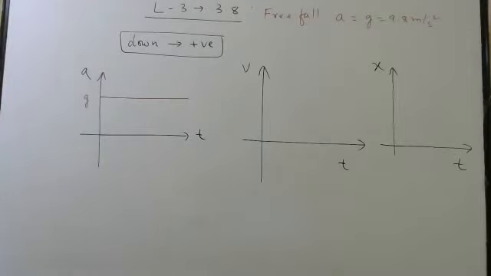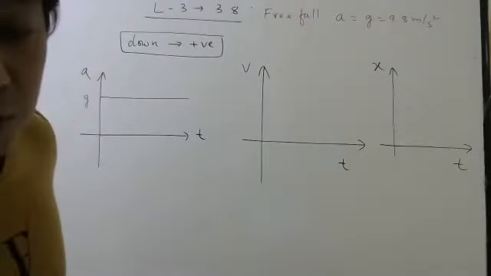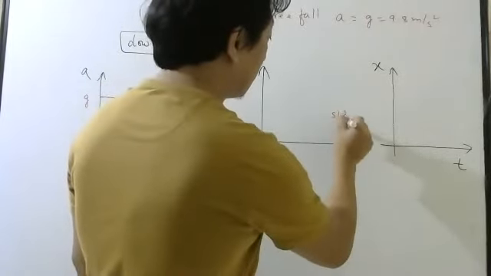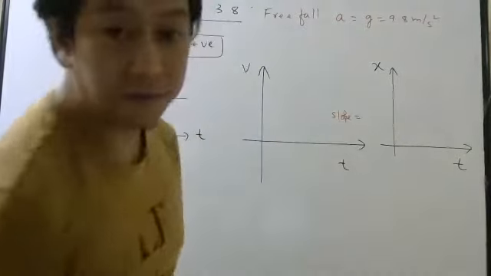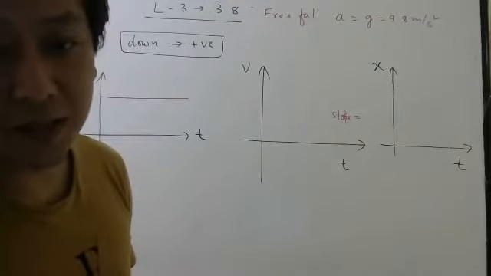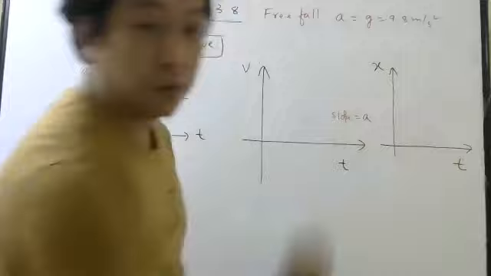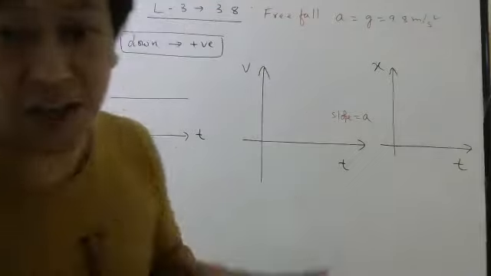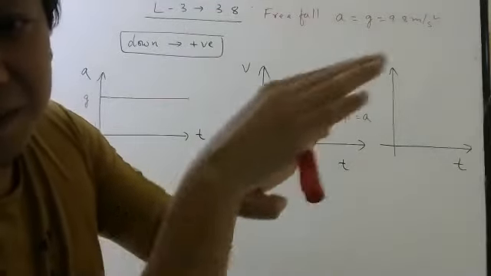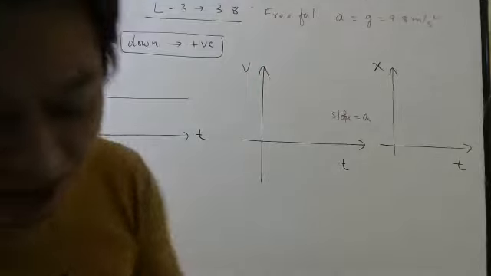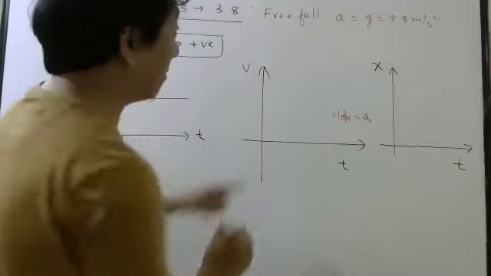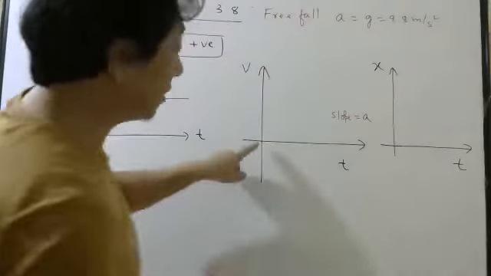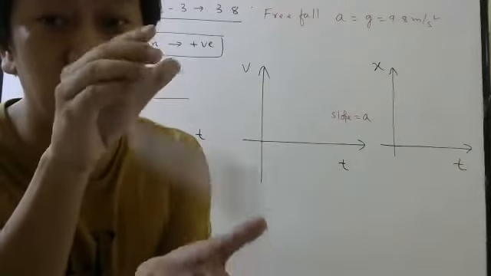Okay, fine. Now let us come to the VT graph. Whenever you want to draw a VT graph, what I told you, think in terms of slope. What is the slope of a VT graph? Acceleration. What is acceleration in this problem? Constant. So your slope should be constant. How to draw constant slope? Straight line, slant line. That is the best word, slant line. So your graph will look like this.